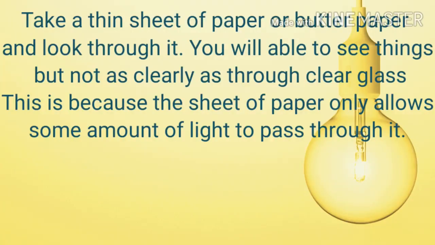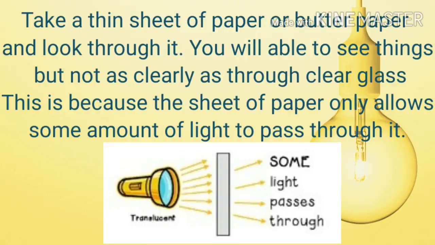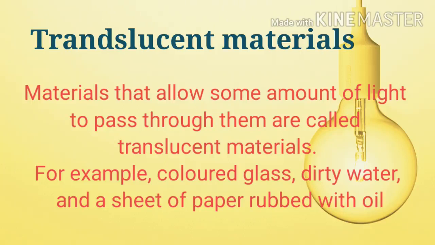Now take a thin sheet of paper and look through it. You will be able to see things but not as clearly as through clear glass. This is because the sheet of paper only allows some amount of light to pass through it. So, we can say that materials that allow some amount of light to pass through them are called translucent materials.